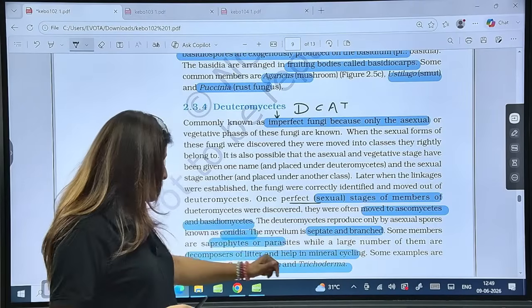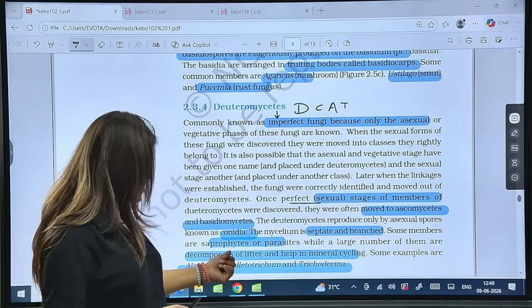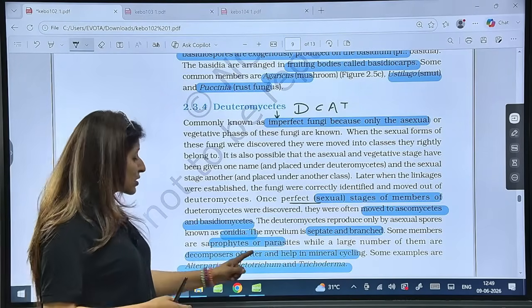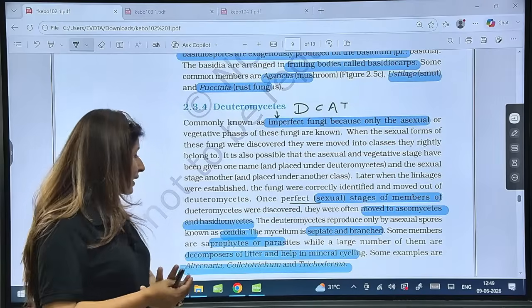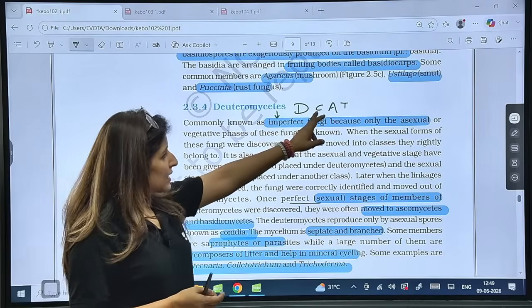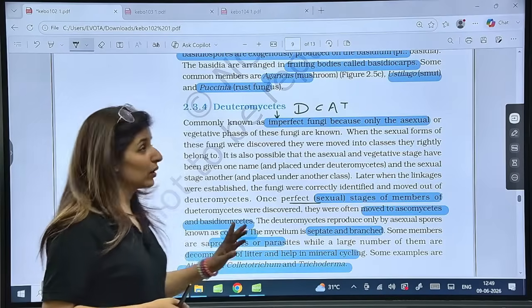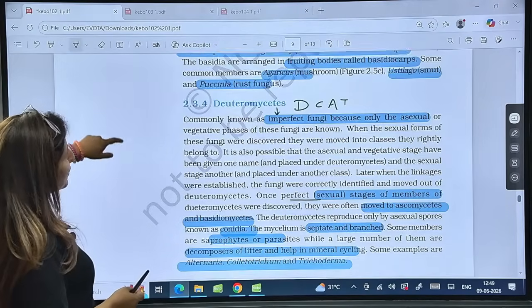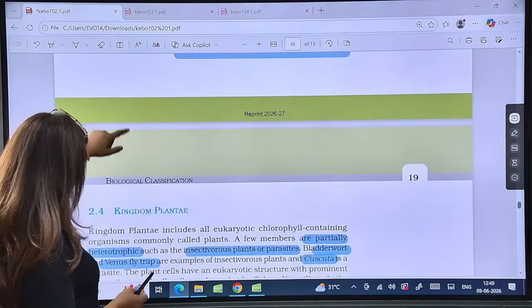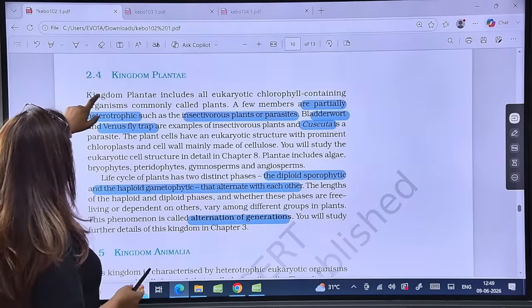Mycelium is septate and branched. They can be saprophytes or parasites. Very important, decomposers of litter and help in mineral cycling. And the examples are CAT, that is Colletotrichum, Alternaria, and Trichoderma. Please tell me these examples are clear to you all. Yes, guys. And then we have kingdom Plantae.